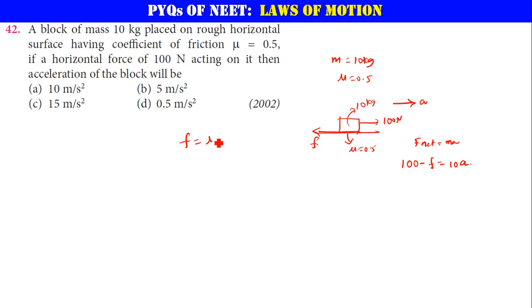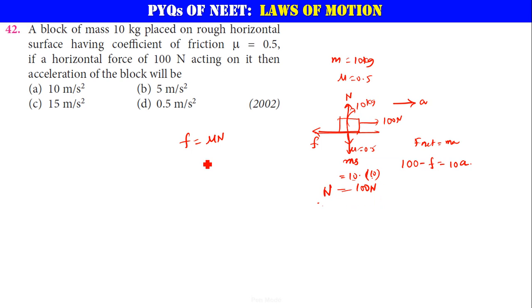Friction is equal to mu times N. So here mg will be acting downwards, and mg is equal to 10 times the g value. The g value is, let us check, 10. Okay, 10 tens are 100 newtons, which is the gravitational force that should be balancing your normal reaction. So normal reaction is equal to 100 newtons.